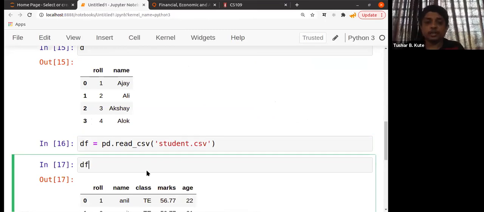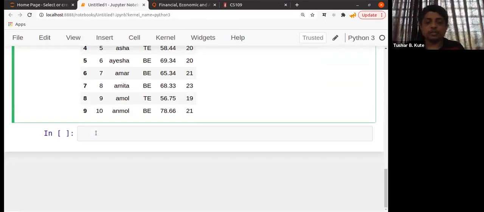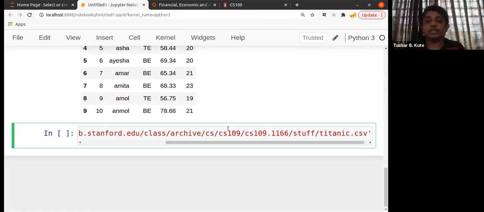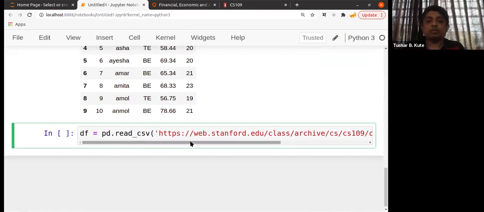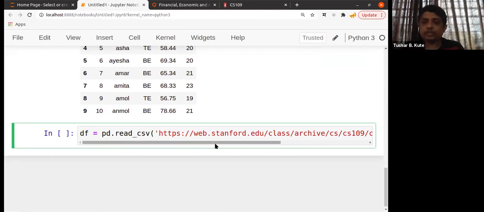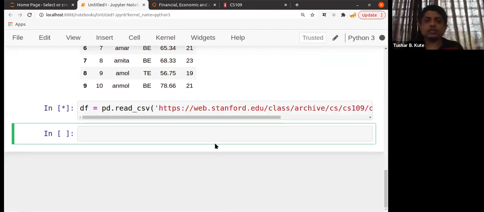So how to do this? I just copied that URL, and I'll show you that too. Now see, df is equal to pd.read_csv. Not always do you need to have a downloaded file. See, I have copied and pasted the URL here from Stanford University's website into read_csv. It's not compulsory that it should be CSV. You can use another file format also, and we need to use that function. Now see, I'm executing it.